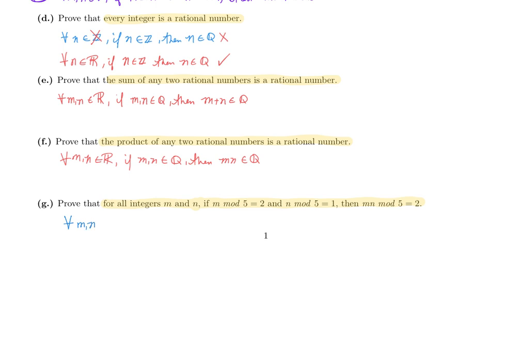For all integers m and n, okay, so m and n are both in the set of integers. If m mod 5 equals 2 and n mod 5 equals 1, then mn mod 5 equals 2. And it doesn't matter at this point if you understand what a mod is or not. We're going to learn that when we get to section 4.4 or 4. No, I think that's 4.5. We're going to learn about what div and mod mean. So please don't worry if you don't know what mod is just yet.